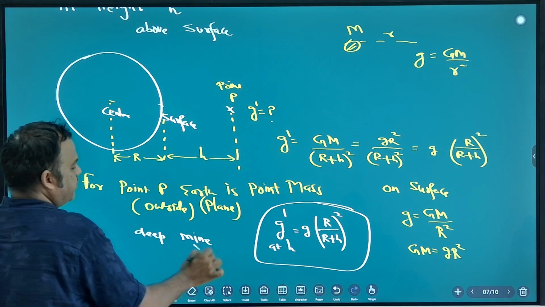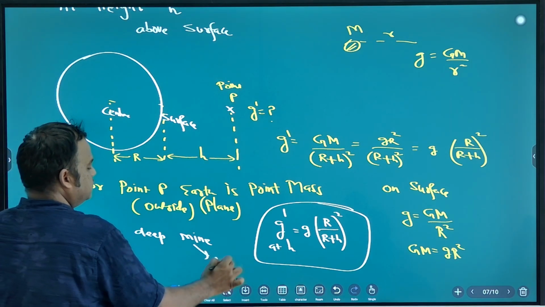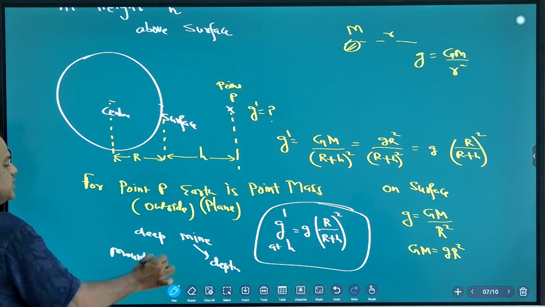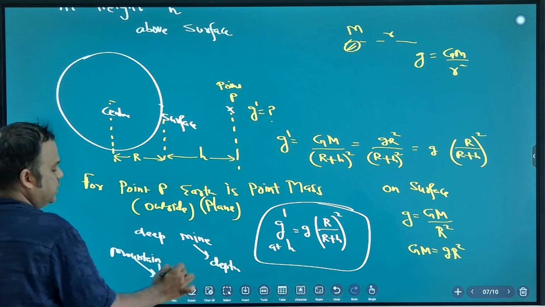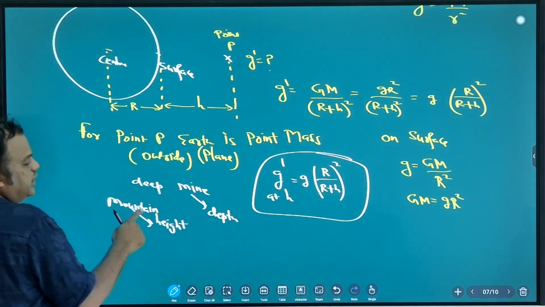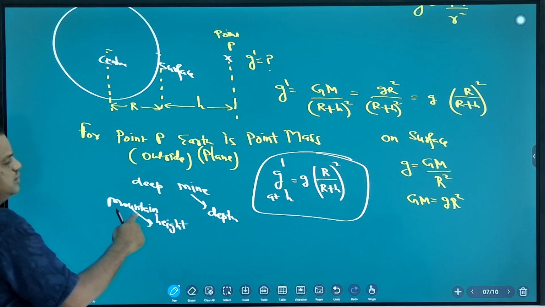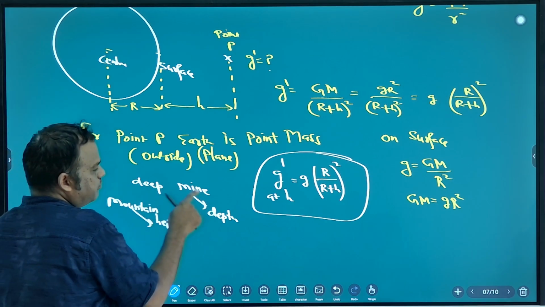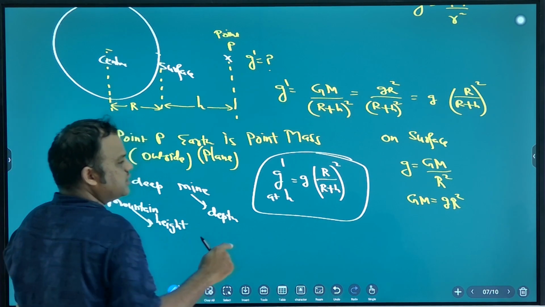So a deep mine means you are going in depth, and a mountain means you are going in height. If you go to a mountain, does gravity increase or decrease? Decreases. If you go into a deep mine, does gravity increase or decrease?